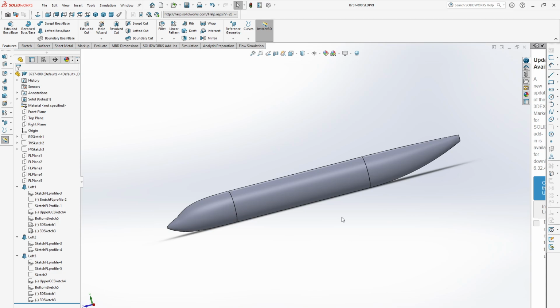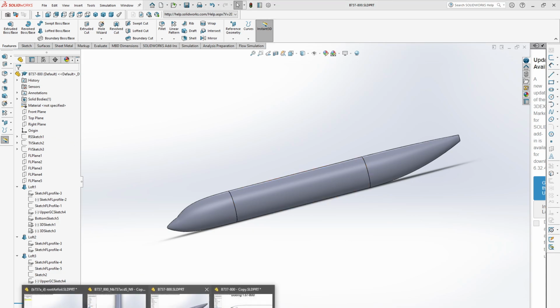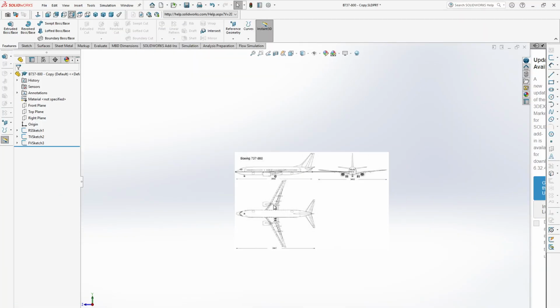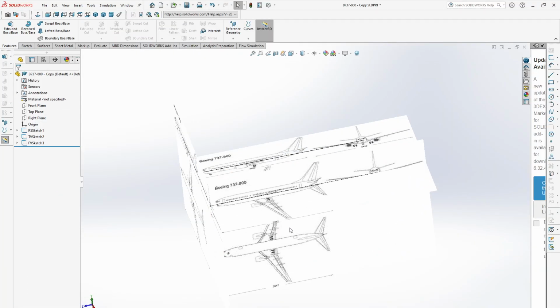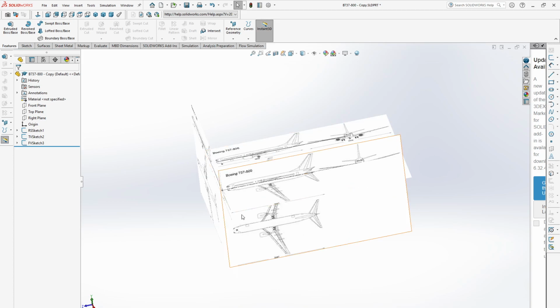Hello everyone, in this video we'll learn how to model the fuselage of Boeing 737-800. In the previous video we learned how to import an image in Solidworks. This was the image. So here, now we will start the sketching for our fuselage.